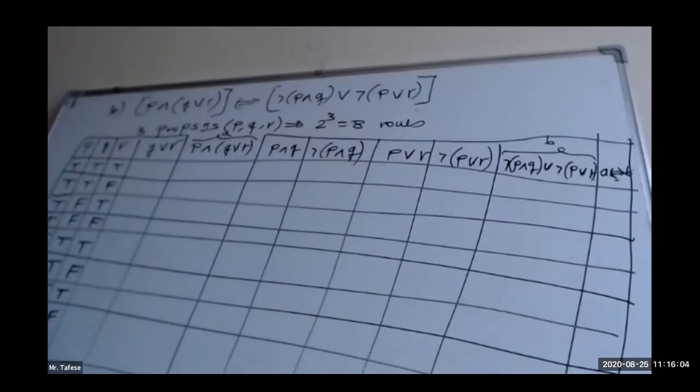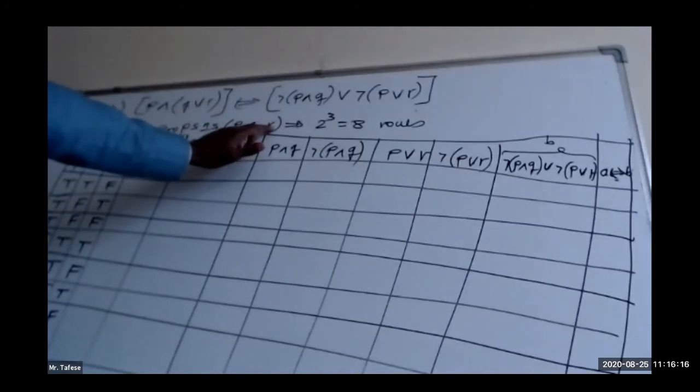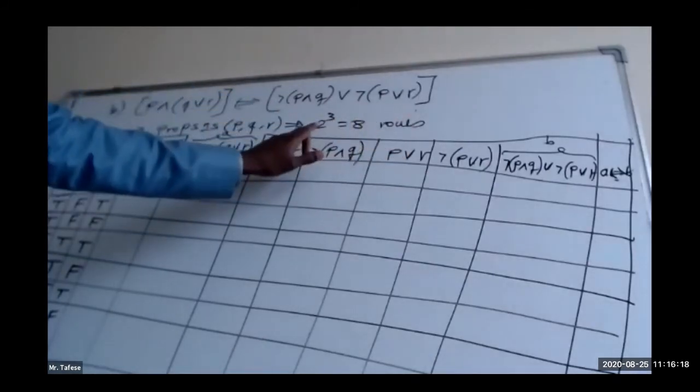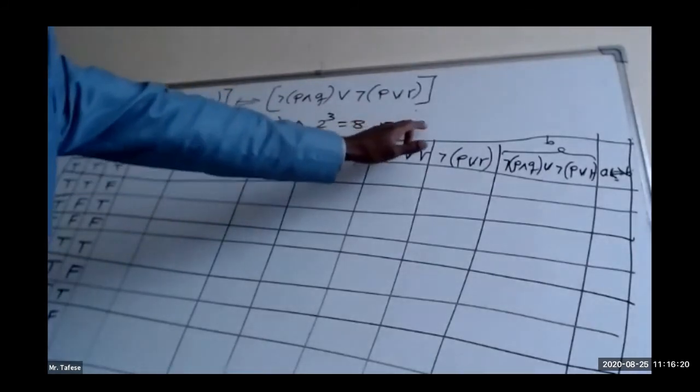Before we fill the rest of the columns, let us say something here. If the participating propositions are 4 in number, the number of rows will be 2 to the power of 4, which is 16 rows. This time, the first proposition will take 8 true, 8 false.